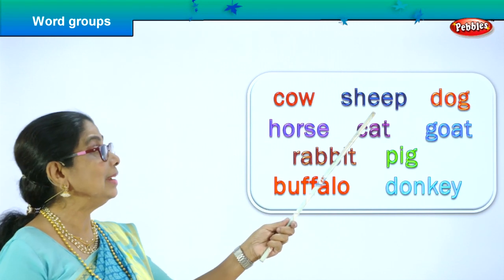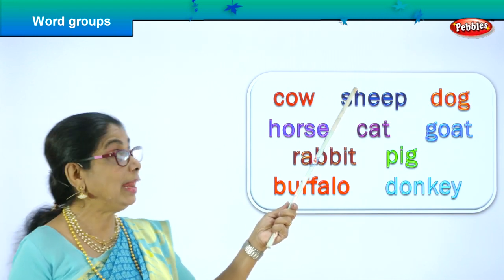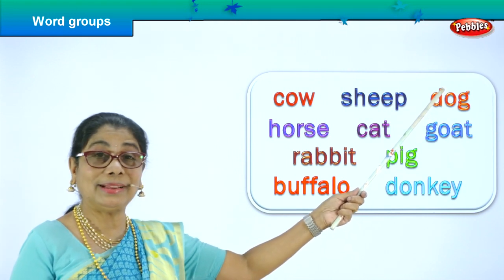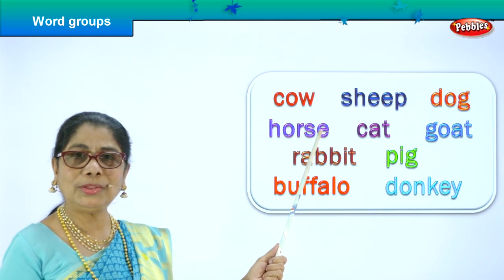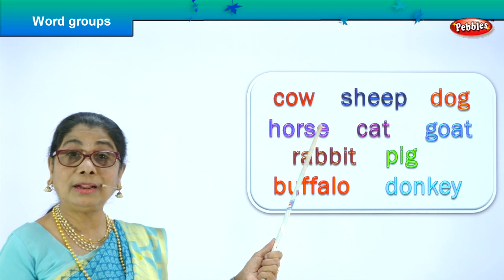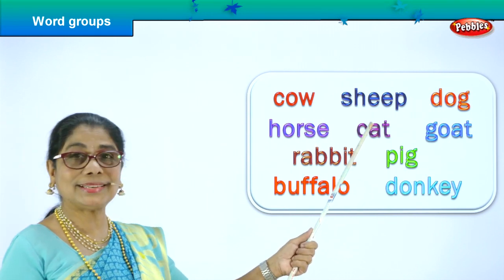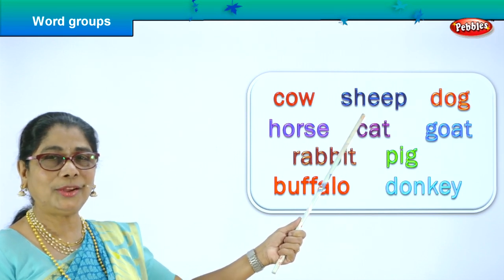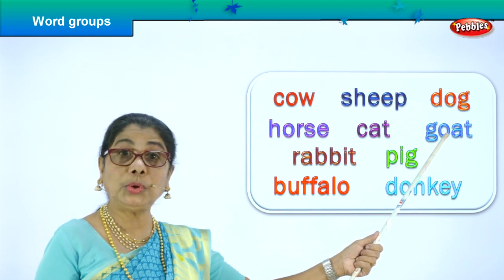Cow. What does the cow give you? Milk. Yes. What about the sheep? He gives us wool. He gives us milk. Good. Dog. What does the dog do? Guards your house. Horse. What does the horse do? He can pull a cart or take you for a ride. Cat. He lives in your house. He takes care of the house, keeps the rat away. Goat. What does the goat do?